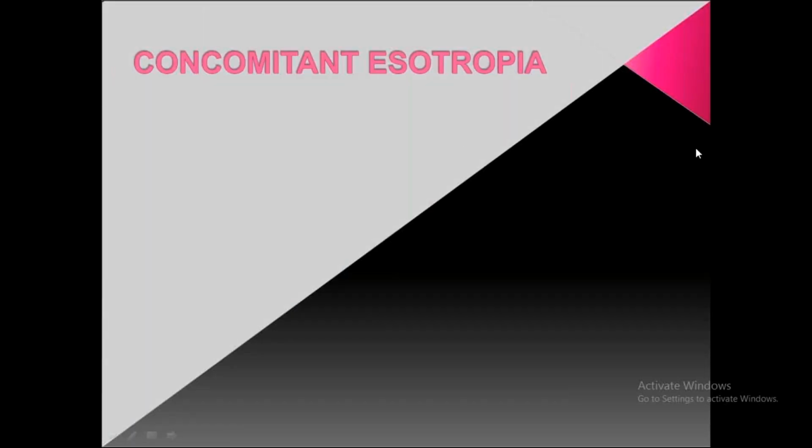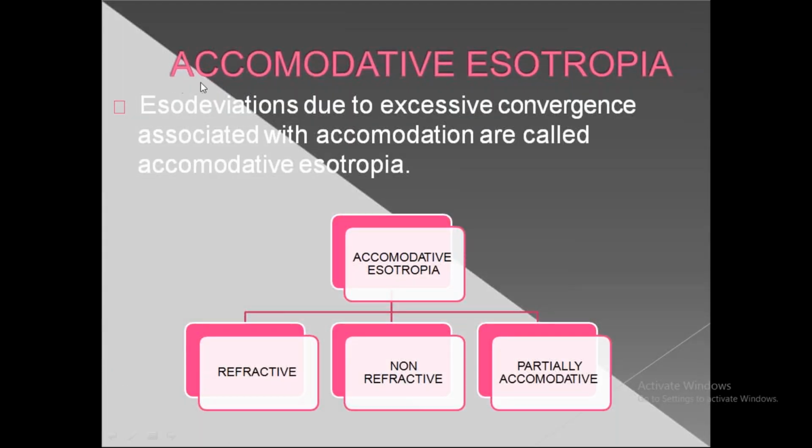Now I'll come to concomitant esotropia. First, I told you that it is accommodative, partially accommodative and non-accommodative. Coming to accommodative esotropia, it can be because of refractive error or non-refractive error. Sometimes this is also partially accommodative type. So what happens in this accommodative type? When the patient tries to read or see a near object, accommodation comes into play. Because of excessive convergence during accommodation, there will be accommodative esotropia.